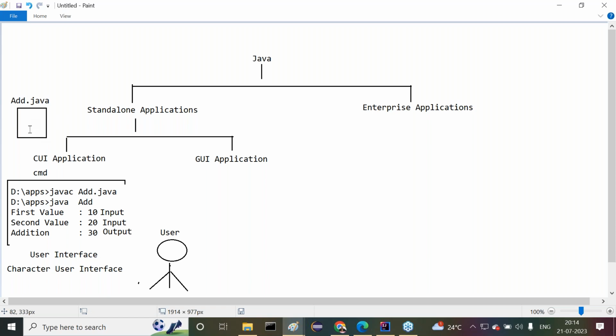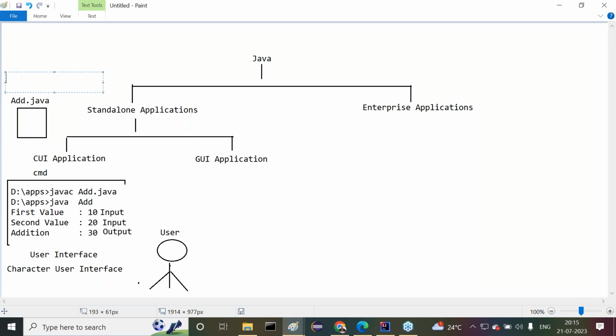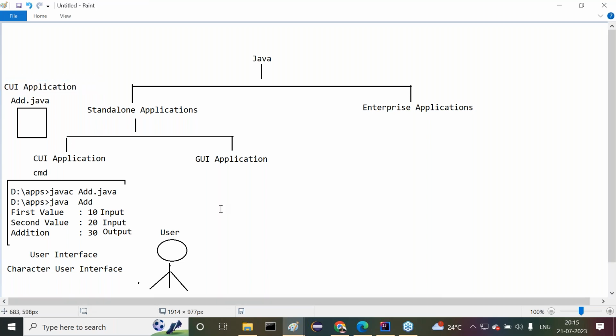The Java application which we designed on the basis of the character user interface is called a CUI application, a character user interface application.